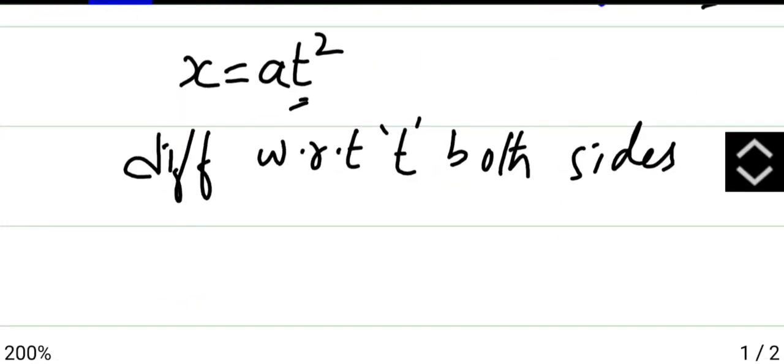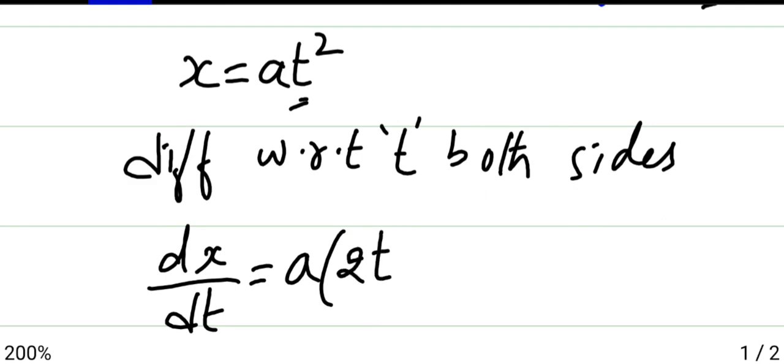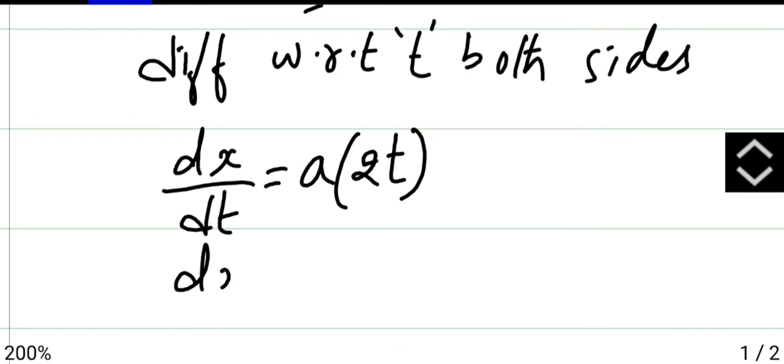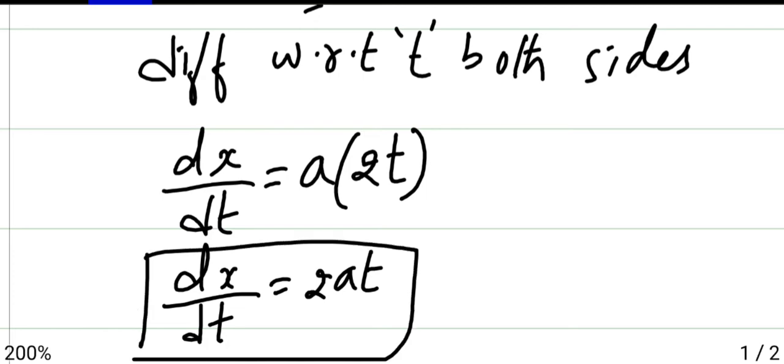Differentiation of t square is 2t. That is dx by dt is 2at. Call this as 1.